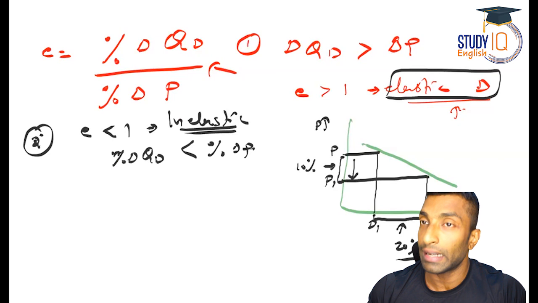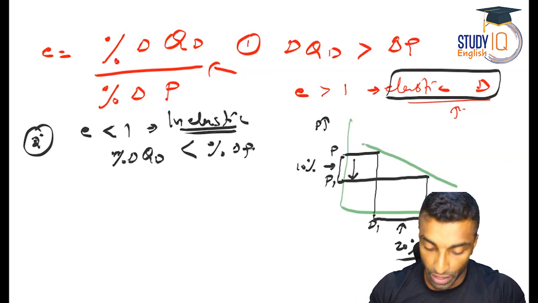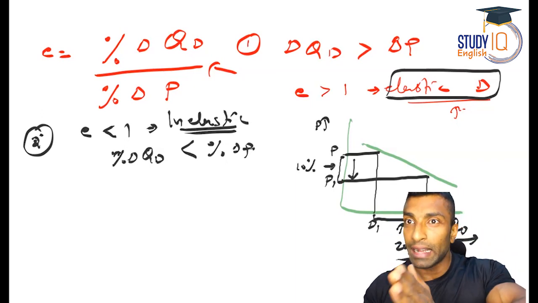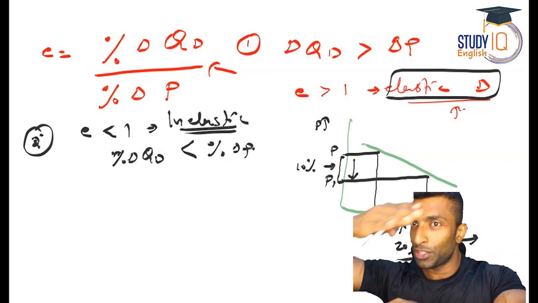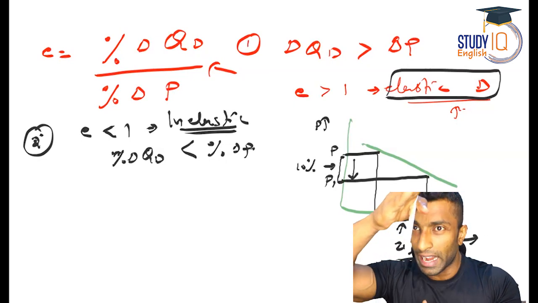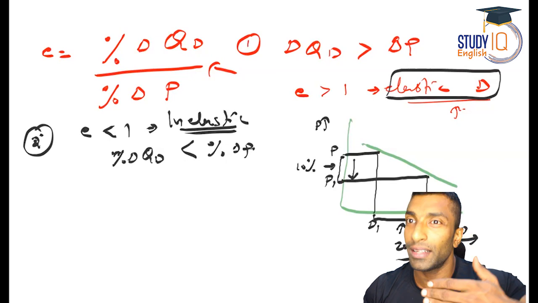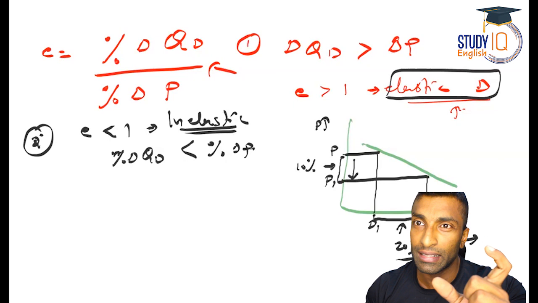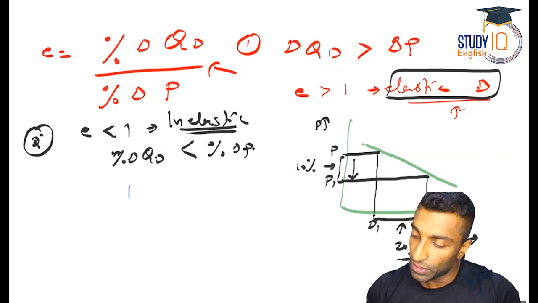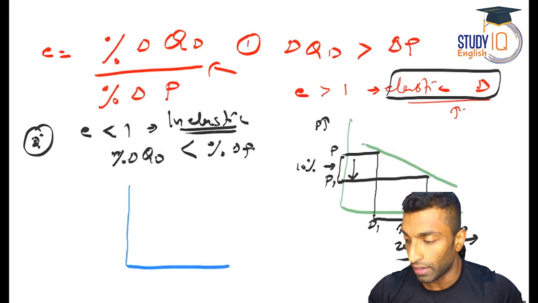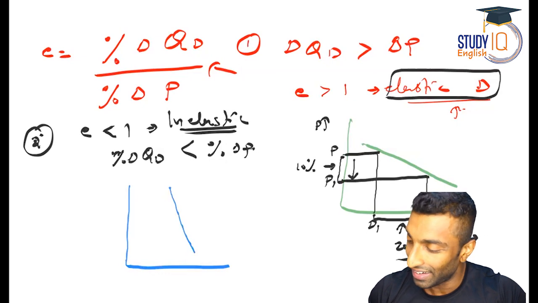Now, how do I draw this diagram to make you understand? I need to make it a bit steeper. It should not be a vertical line, just as I told you before that the elastic curve should not be a horizontal line. It should be a kind of steeper curve. I'm doing it so because it will help you visualize things in a better way. So I'll just go a bit steeper, not vertical. If it looks vertical to you, okay, I can't say anything now.